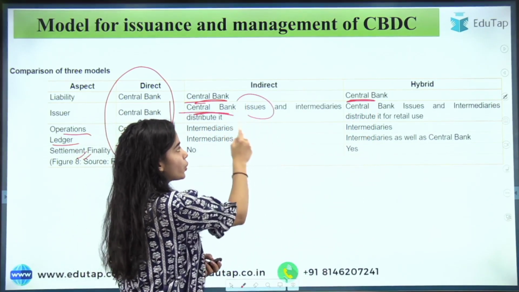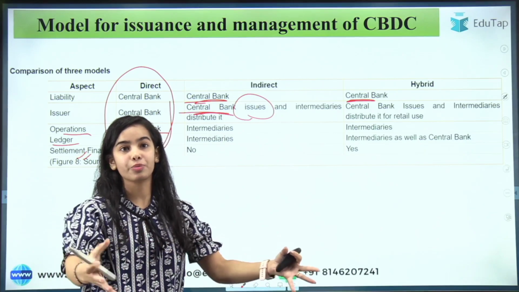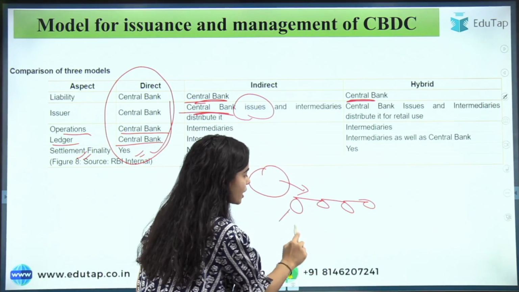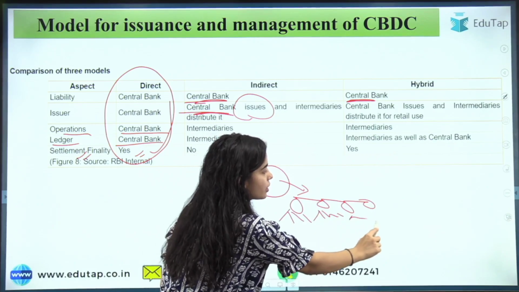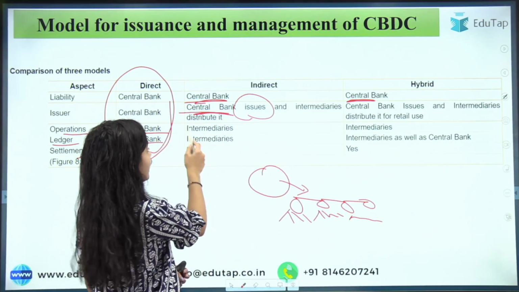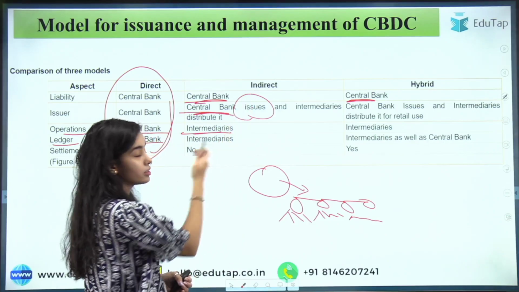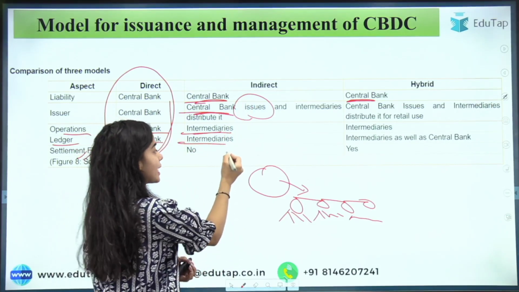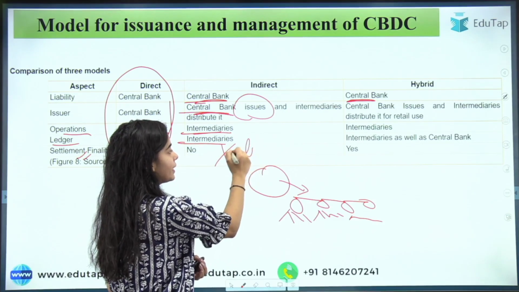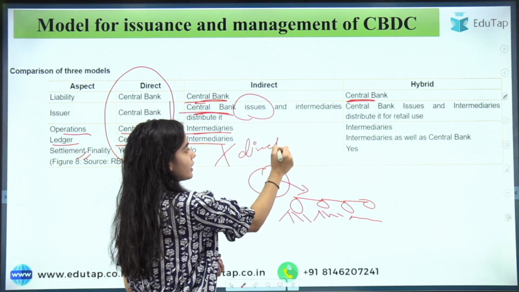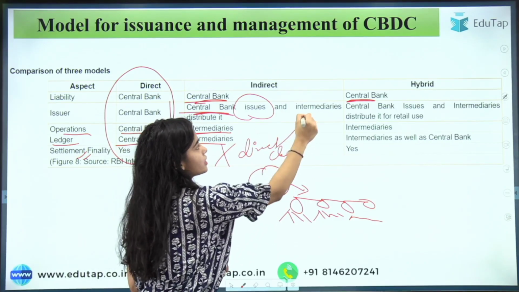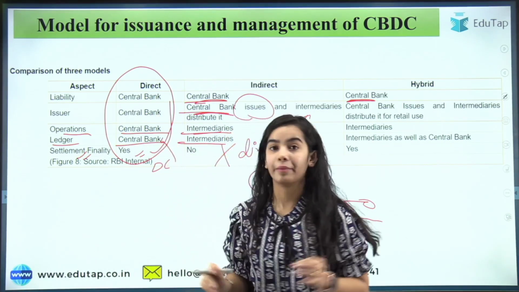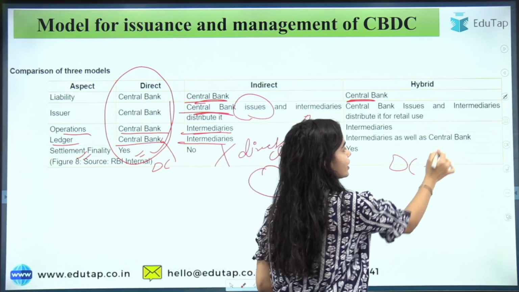The central bank is issuing and the intermediaries are distributing it. The central bank is issuing the currency to the banks and the banks are providing it to the consumers. Then the operations are done by the intermediaries, and the ledger is also kept by the intermediaries. That's why here there is a direct claim on the intermediaries and not on the RBI. Here the direct claim is with the RBI. Here also the direct claim is with the RBI.